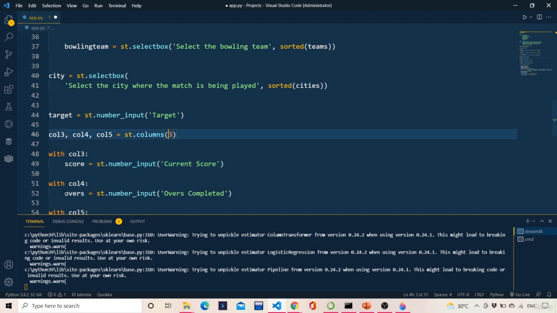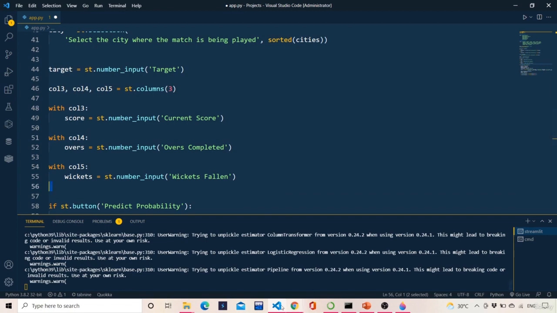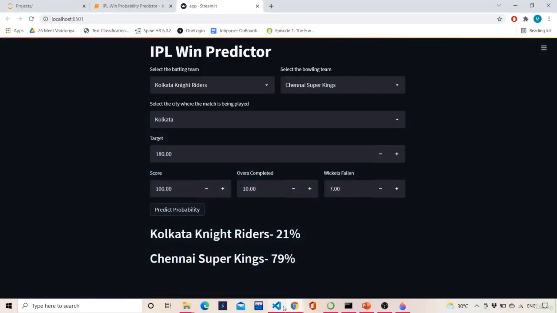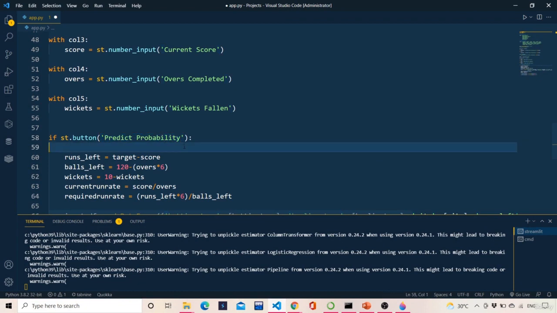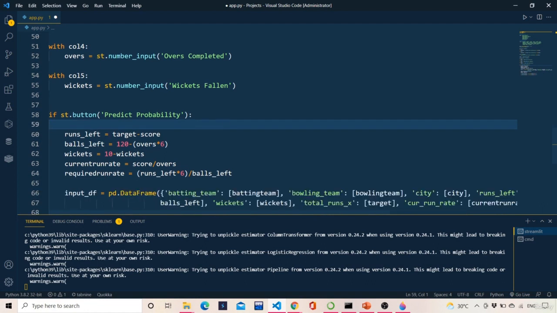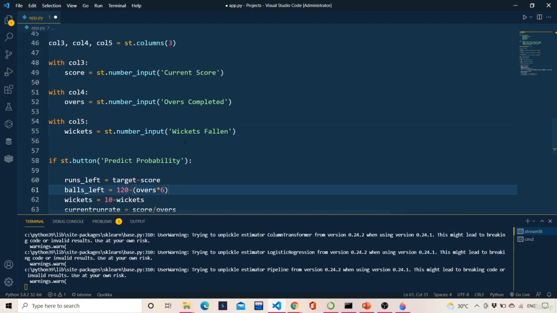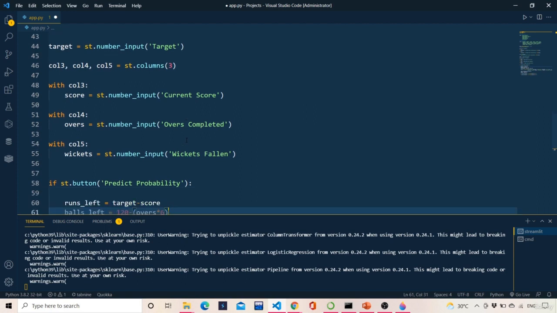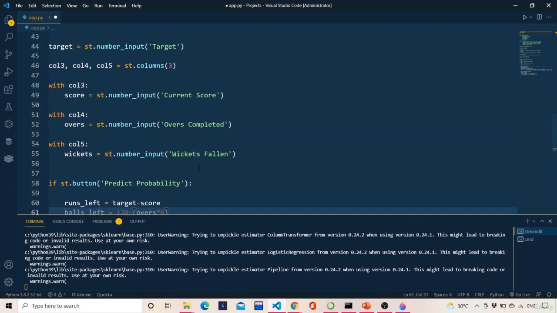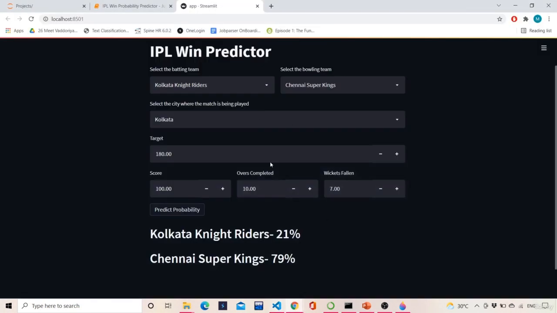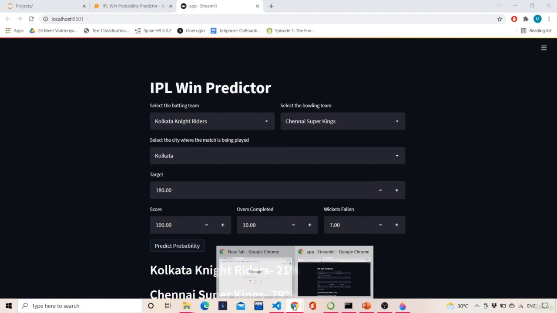Then overs completed till now, and then wickets fallen till now. Now with st.button predict probability, whenever the user clicks on predict probability, the entire working of the algorithm will start. First we will calculate the runs left, which is nothing but the target minus the current score. And then the balls left is nothing but 120 minus overs. As I said in the previous video, overs completed will be given in some kind of ones and zeros.